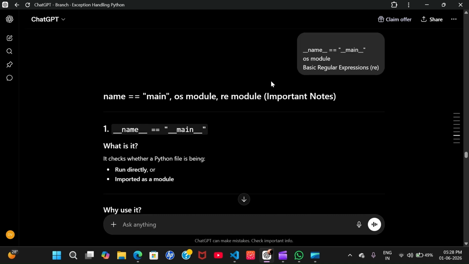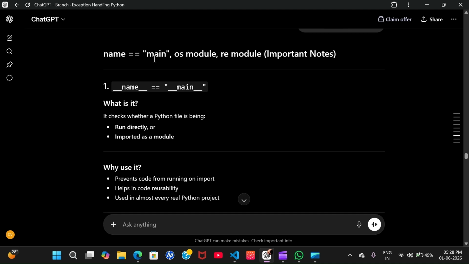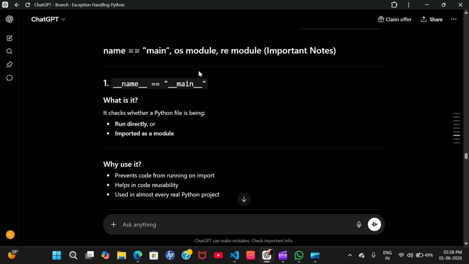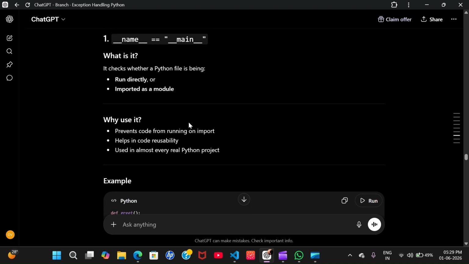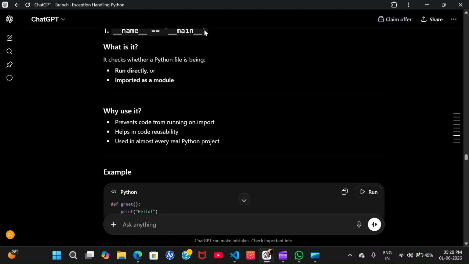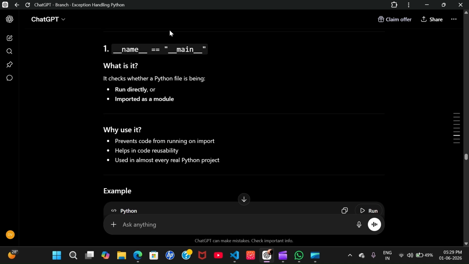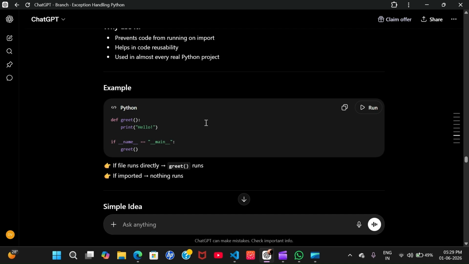Now, what is this? This is __name__ == "__main__". So what is the use of this? It checks whether a Python file is being run directly or imported as a module. If a file is run directly, then this will be true. Let me show you how. It prevents the code from running.